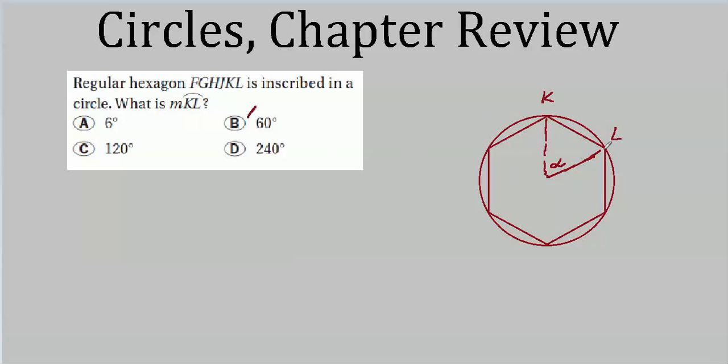There are other ways. You could have remembered some theorems and other things, but I think it's easiest to just draw yourself a picture and always remember what's going on. That way you can look at things in a very simple way that doesn't require remembering a lot of complicated theorems. In this case, you pretty much needed to remember there's 360 degrees in a circle, and that the measure of the arc is exactly the same as the measure of the central angle that intercepts that arc. And then boom, you're done, because figuring out this angle is really easy.